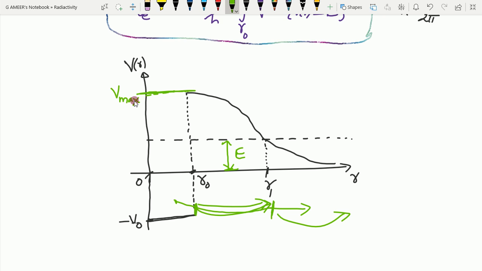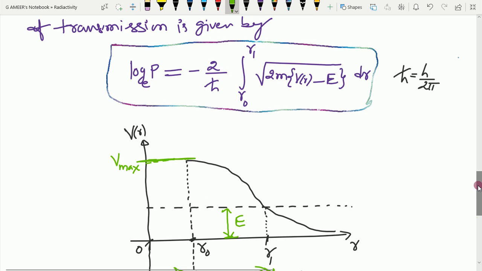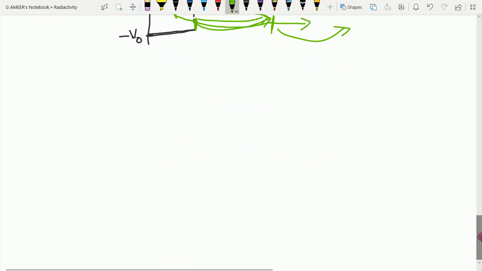Okay, fine. Now proceed with that transmission probability, the logarithm of that transmission probability. We go further with the transmission probability. So every term there is already well known to you. What is m, the mass of that alpha particle, everything will be the same as usual. So now in that formula we need to write what is here.